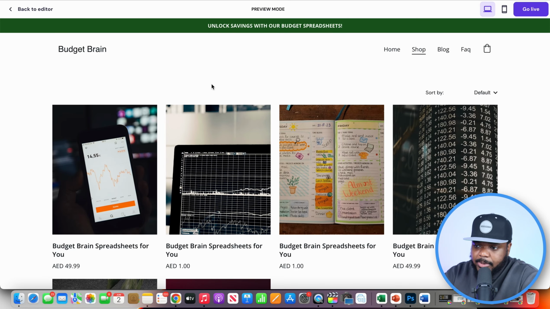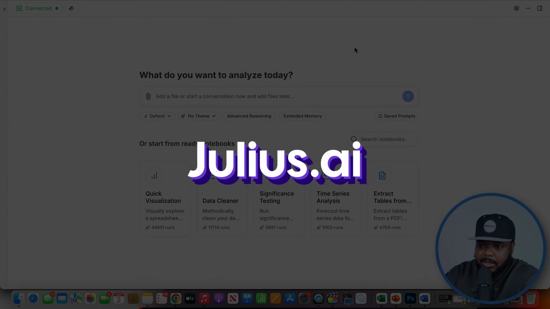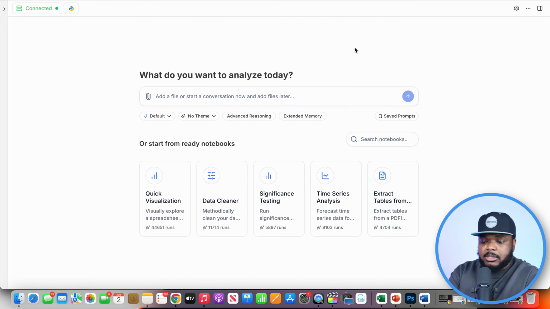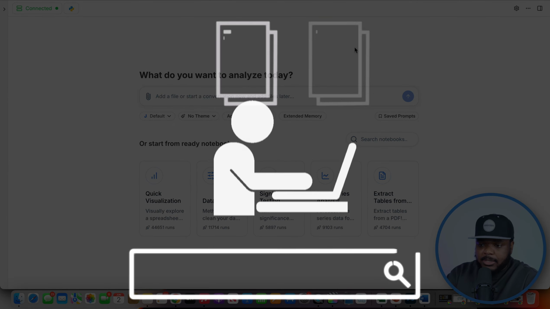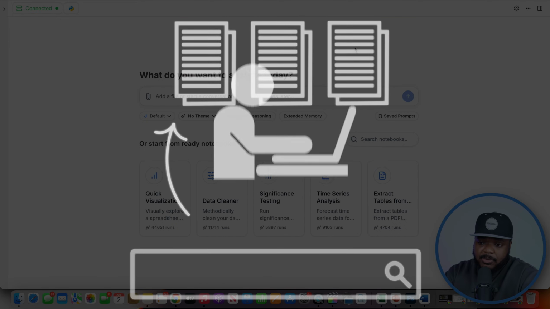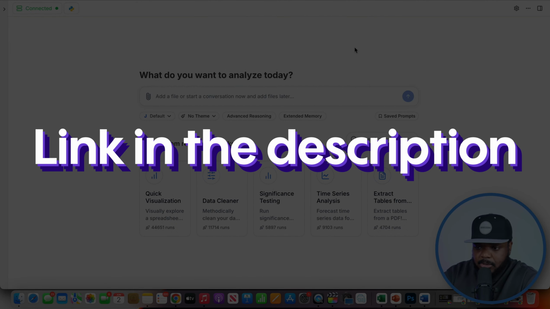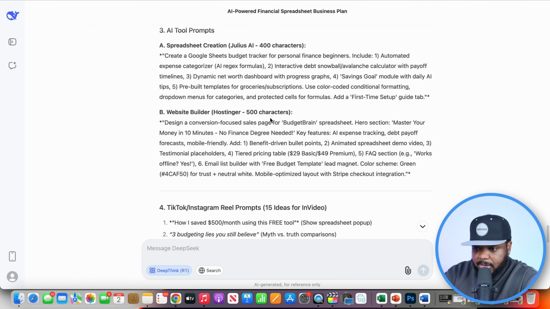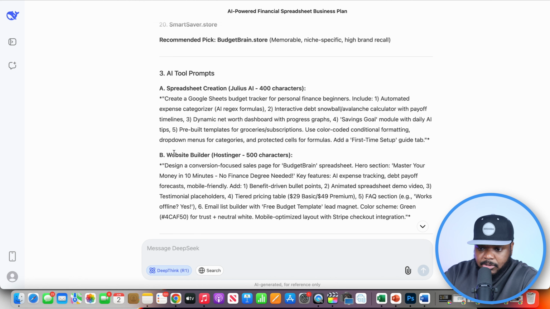So the tool that I use when it comes to making spreadsheets is this one over here called Julius.ai. This is what the interface looks like, and the way that this works is that all you got to do is just enter a prompt telling it what type of spreadsheet you want it to make, and it's going to be able to do it probably within a few minutes or so. So I'm just going to go back over to DeepSeek, and I'm going to see if they've put the prompt for Julius.ai. Yep, right here, as you can see, there is a prompt.